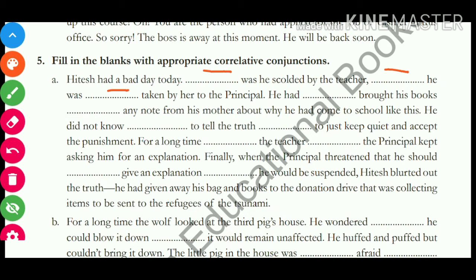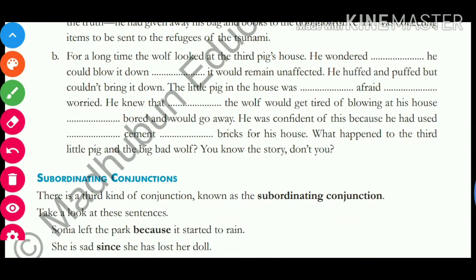He had neither brought his books nor any note from his mother about why he had come to school like this. So this is how you have to fill in the blanks for correlative conjunctions and coordinating conjunctions. I would suggest to please try to practice it at your home with the remaining blanks.